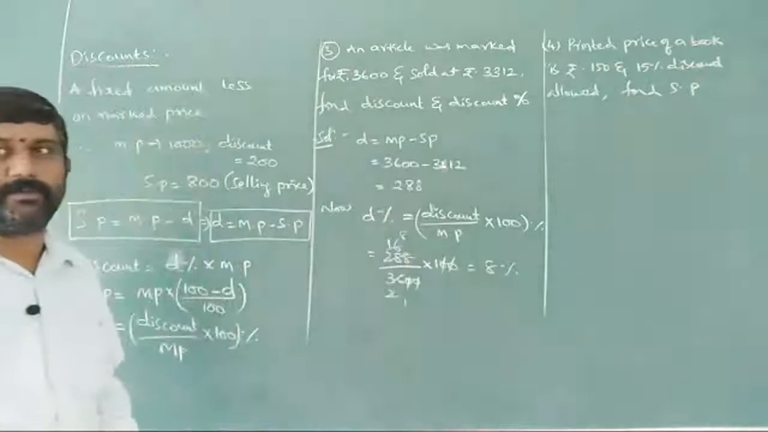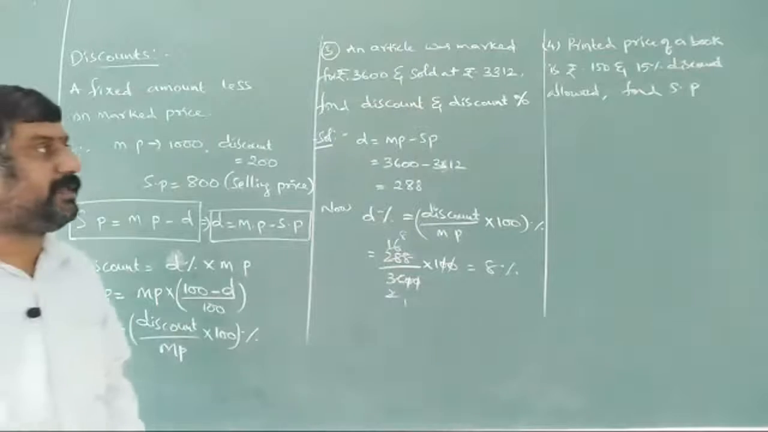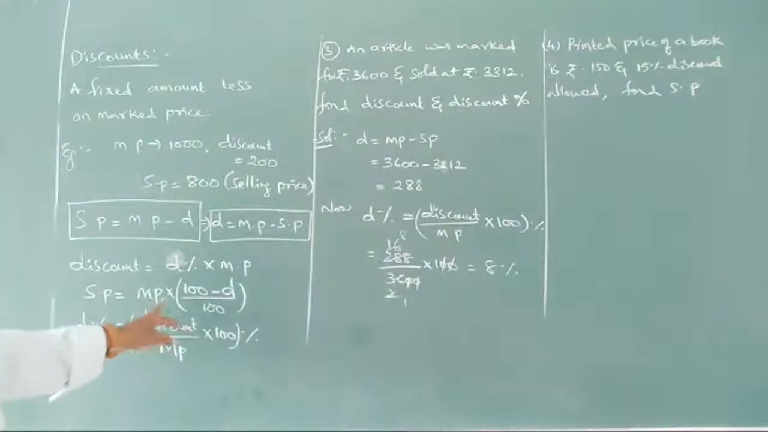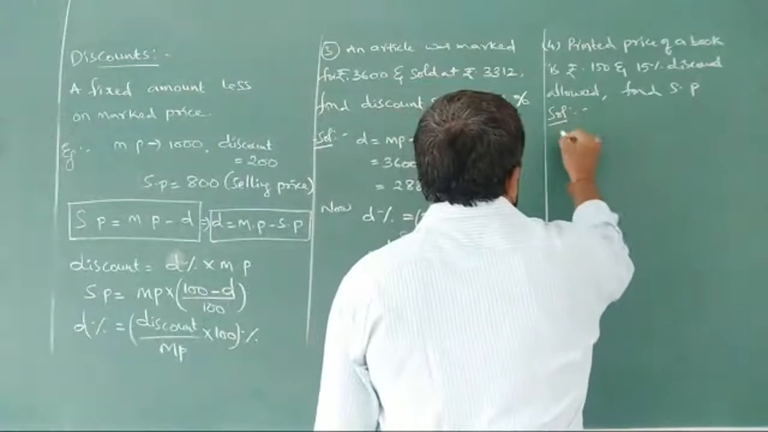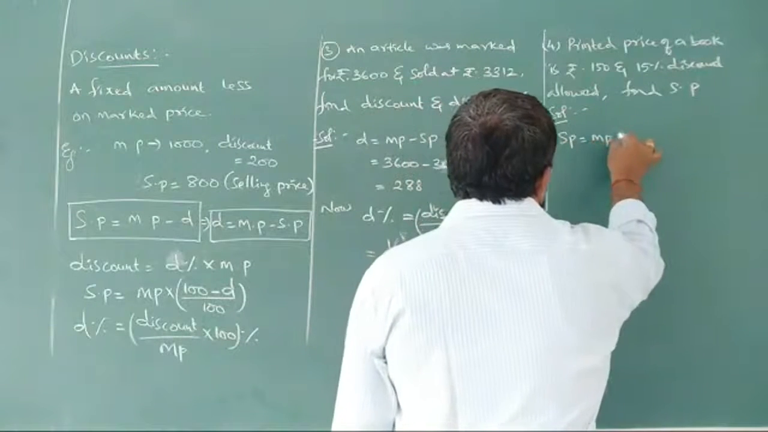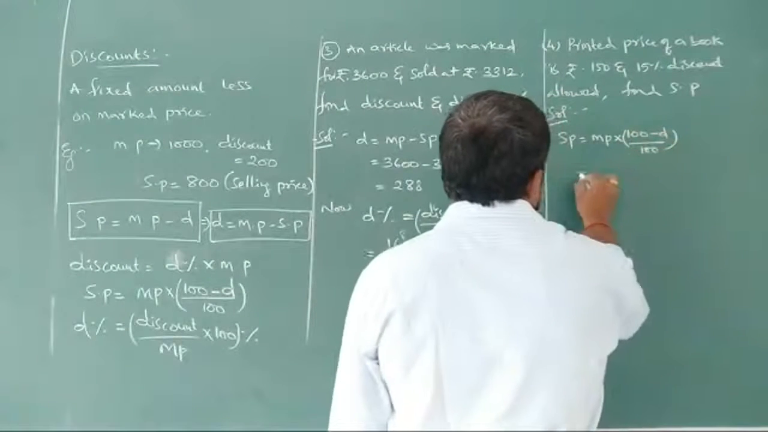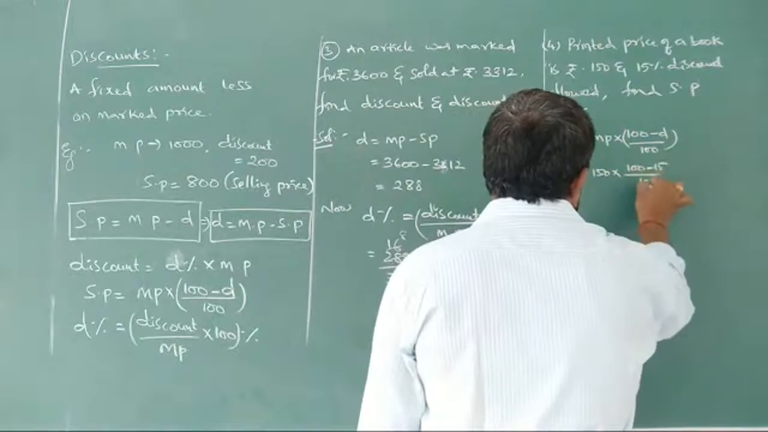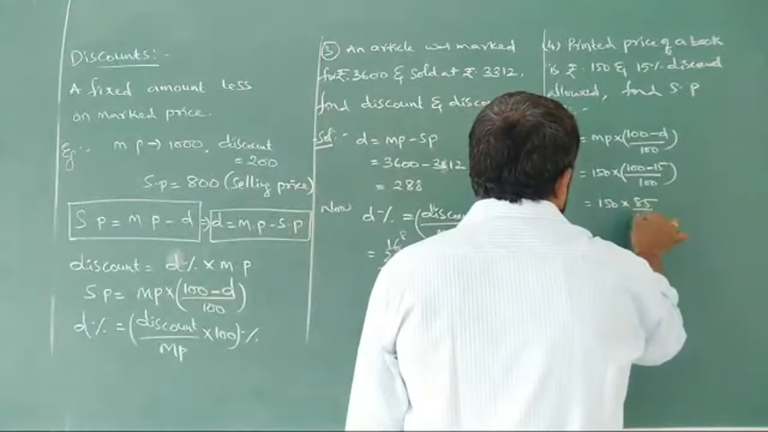The printed price of a book is rupees 150. A 15% discount is allowed. Find SP. Directly we have the formula: SP is equals to MP into (100 minus D) by 100. So simply you do it. SP is equals to MP into (100 minus D) by 100, which is 150 into (100 minus 15) by 100, which is 150 into 85 by 100.